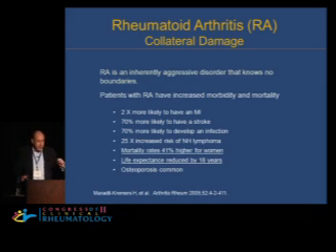So we are aware of the fact that rheumatoid arthritis is inherently an aggressive disorder with attendant morbidity and mortality. As examples, there's 2 times more likelihood of having a myocardial infarction, 70% more likelihood of having a stroke, 70% more likelihood of developing an infection, up to 25-fold increased risk of a non-Hodgkin's lymphoma. Mortality can be increased up to 41%. Life expectancy can be reduced anywhere between 10 and 18 years, and osteoporosis is increased as well.